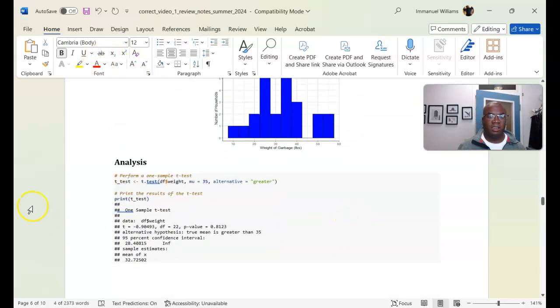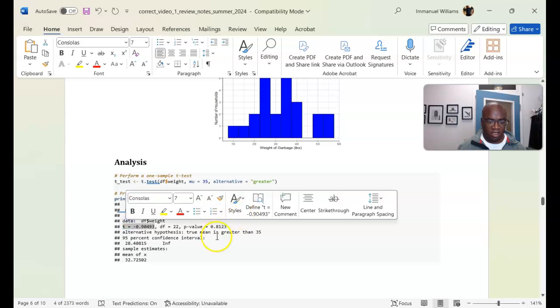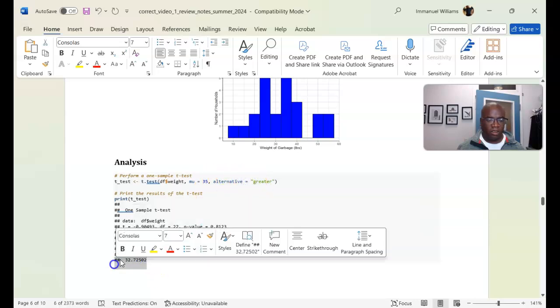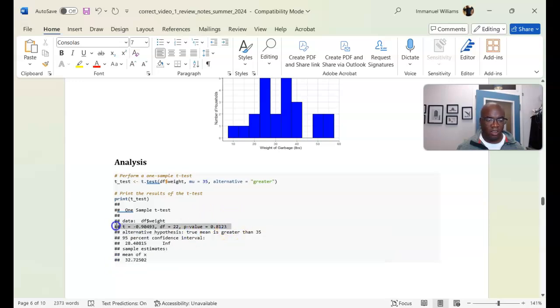Then the analysis. I would highlight that this is my test statistic. This is the corresponding p-value. This is the degrees of freedom. This is a one-tail test, so therefore we're going to ignore this. And again, this is my mean. The most important line here is this.